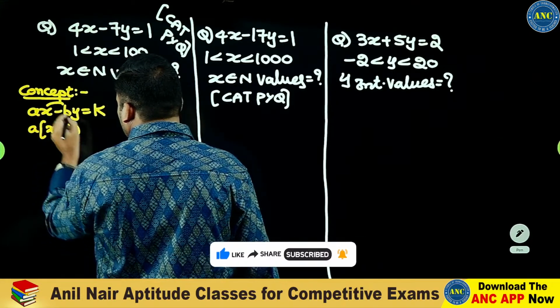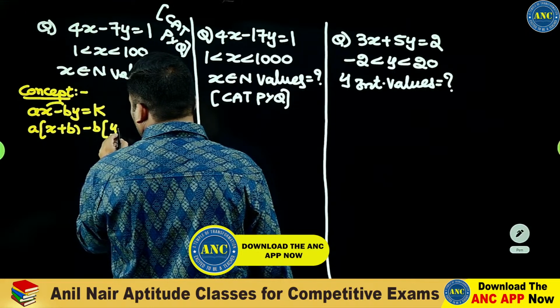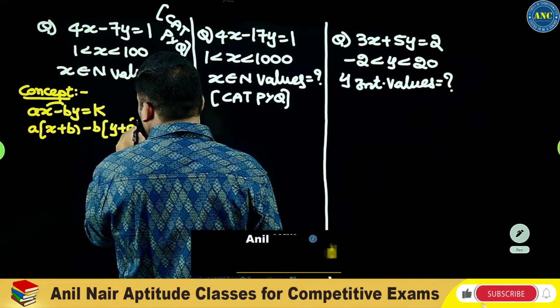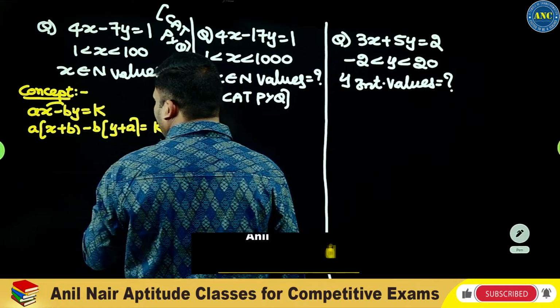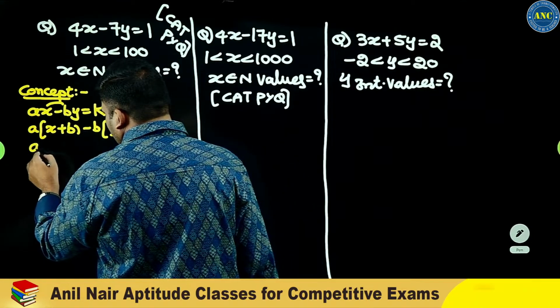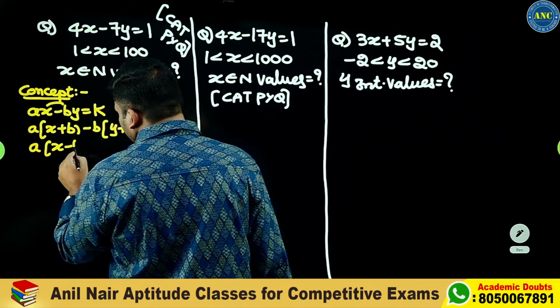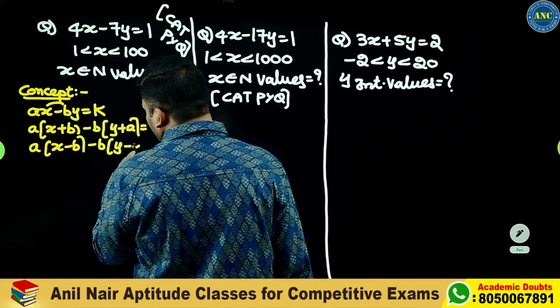If I increase x by b, y should also be increased by a. Plus ab minus ab, it will get cancelled. If I decrease x by b, y will also be decreased by a.